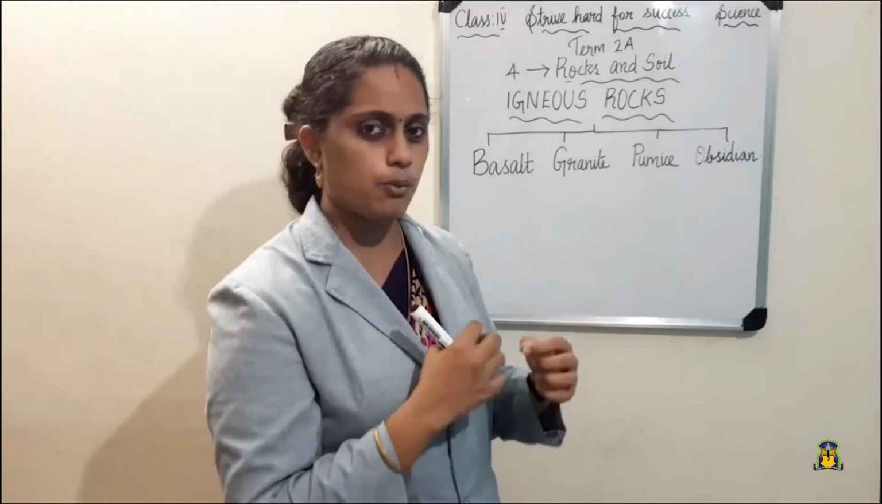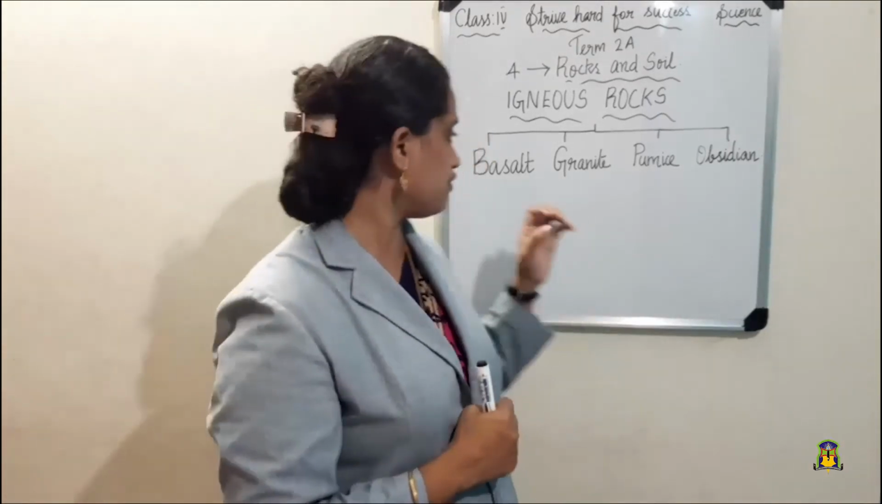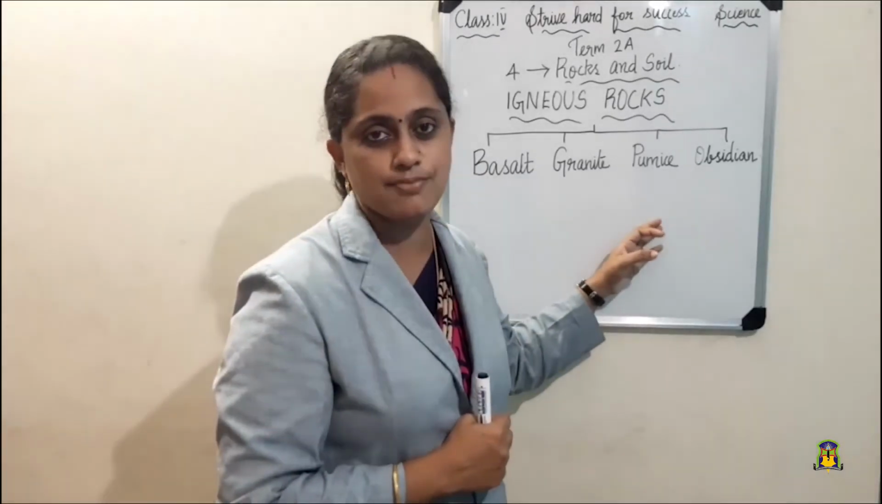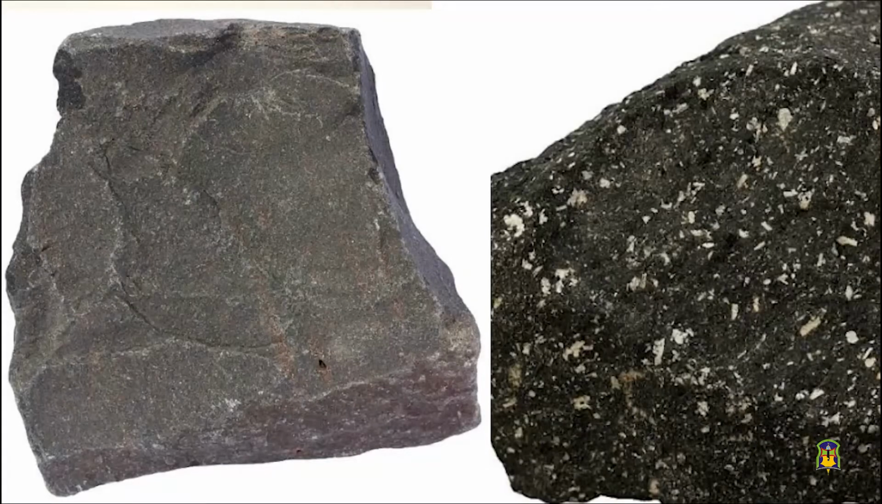So let us see what are the special features of these igneous rocks. Okay, first one, it is basalt. Children, how is this basalt formed? Yes, it is an igneous rock which is formed by the rapid cooling of lava on the earth's surface. We know about lava. So how is this basalt rock formed?